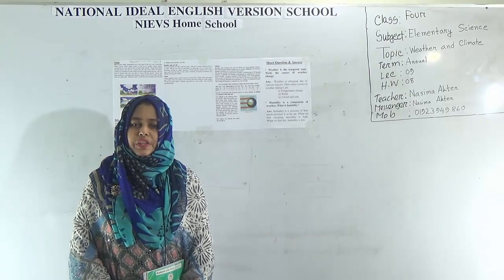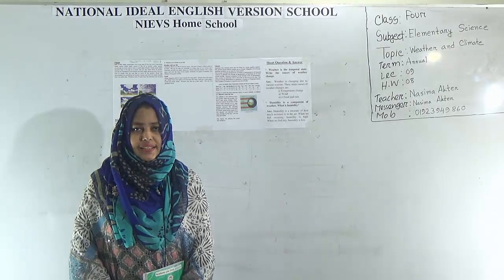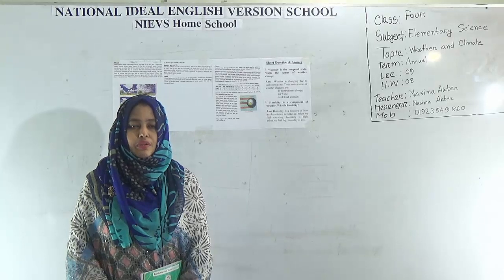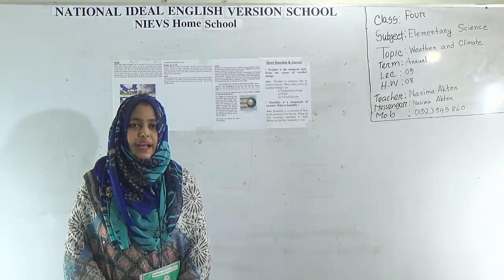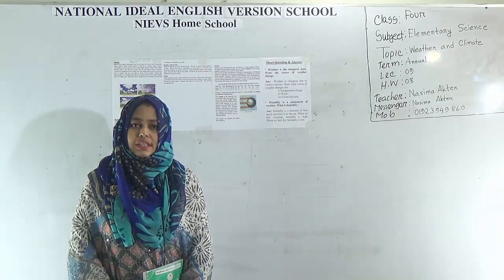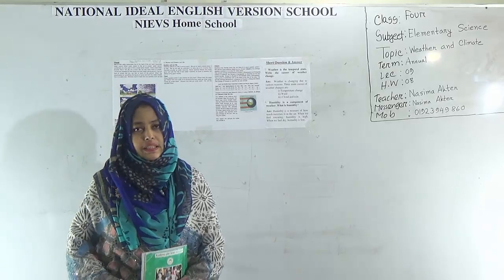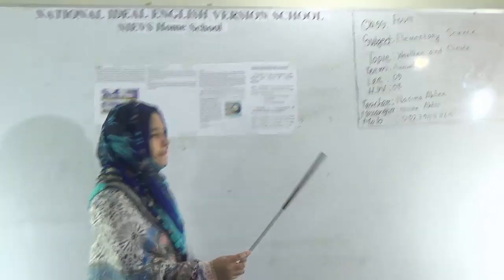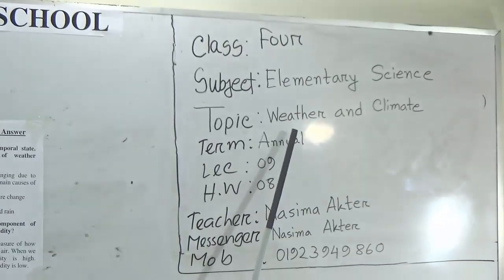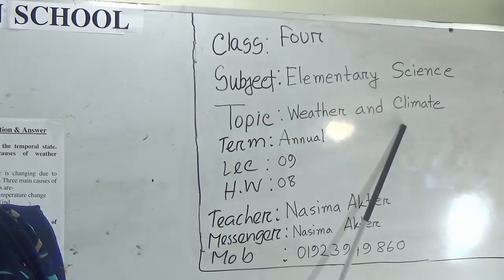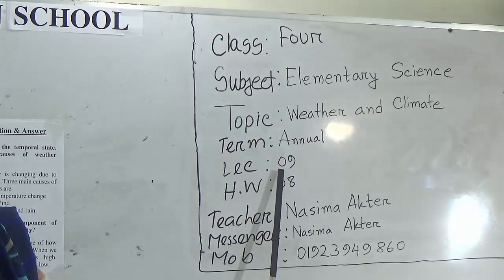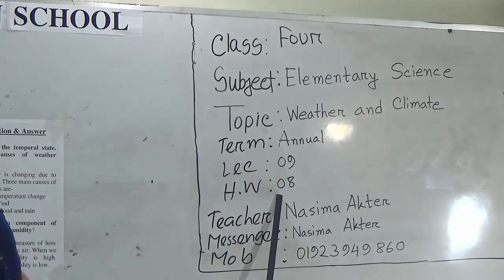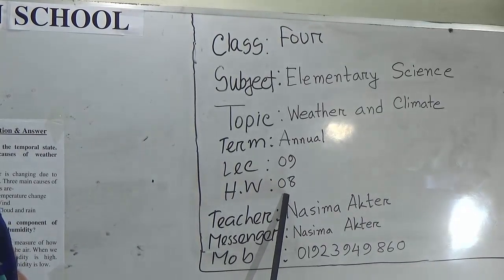Dear student, today I am going to take an elementary science class for class 4 student. Our today's topic is weather and climate. This is chapter 10 in your book. Let's see today's topic properly. This is lecture number 9, and I will give you some SW. Your SW will be number 8 SW.